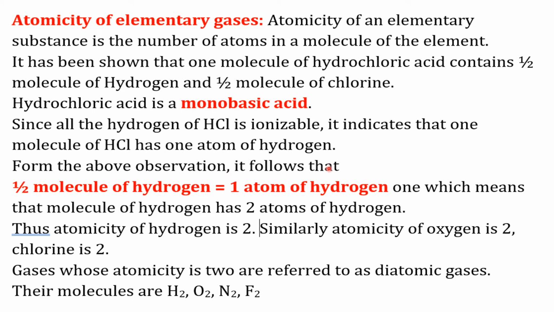From the above observation, it follows that half molecule of hydrogen is equal to one atom of hydrogen, which means that a molecule of hydrogen has two atoms of hydrogen. Thus, atomicity of hydrogen is 2. Similarly, atomicity of oxygen is 2, chlorine is 2. Gases whose atomicity is 2 are referred to as diatomic gases. Their molecules are H2, O2, N2, F2, etc., the gases of hydrogen, oxygen, nitrogen, fluorine.